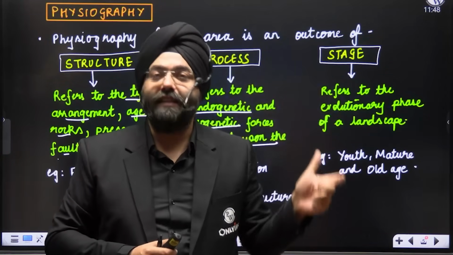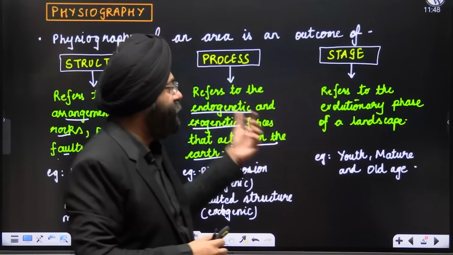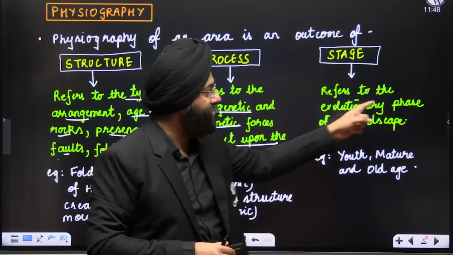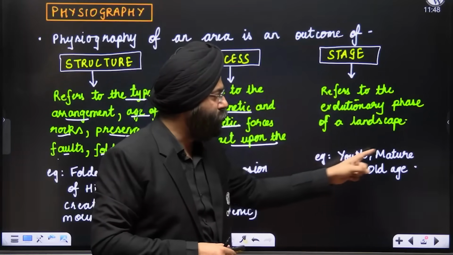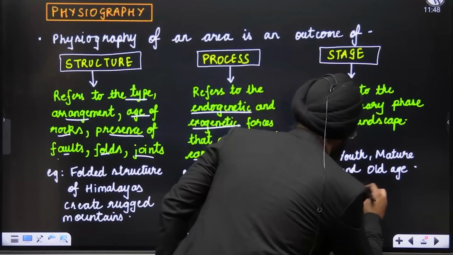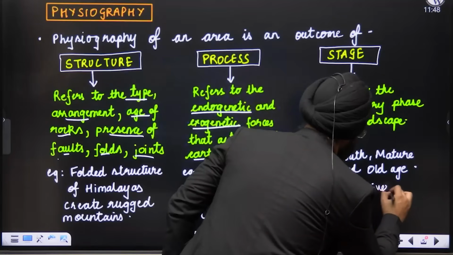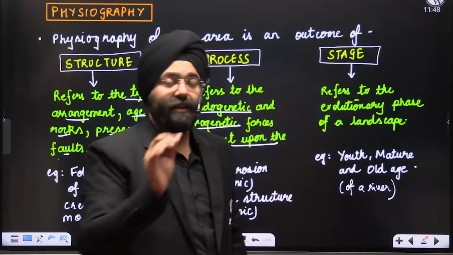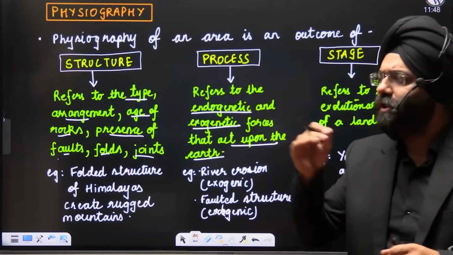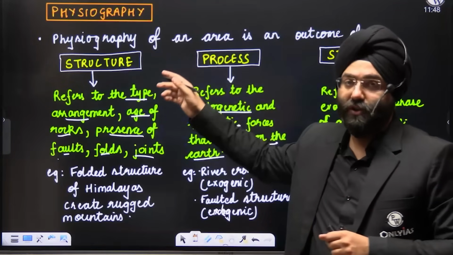Formation of landscape, formation of the various physiographic structures on the surface. So this is referring to the evolutionary phase. Example, youth, mature and old stage of, let us say, a river. So please remember, this is a little technical. The one technical part which people tend to neglect, they do not even read the statement. This is very, very important.